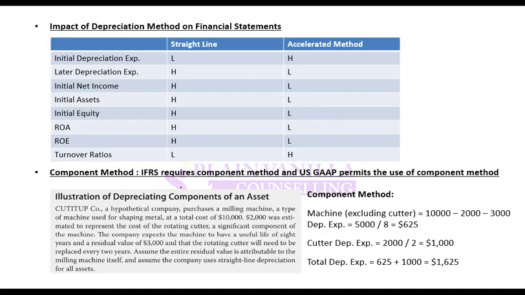A key point to remember: IFRS requires it, US GAAP permits it. So the keywords are required and permitted. There is a difference between the two.